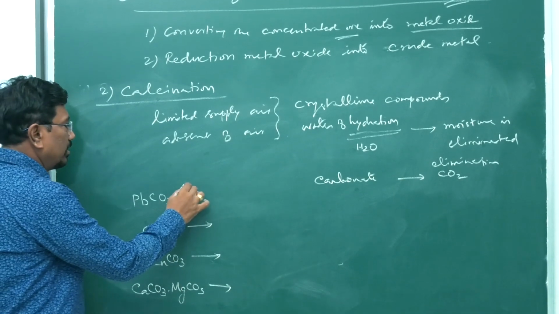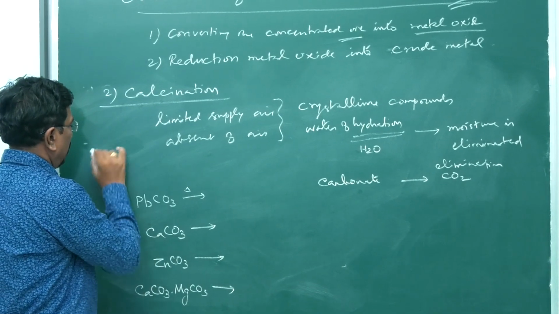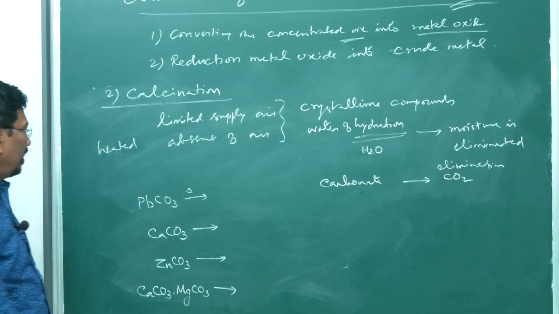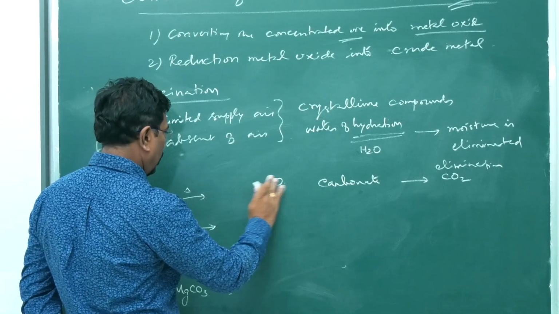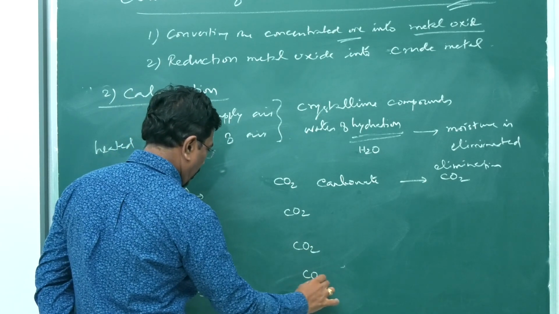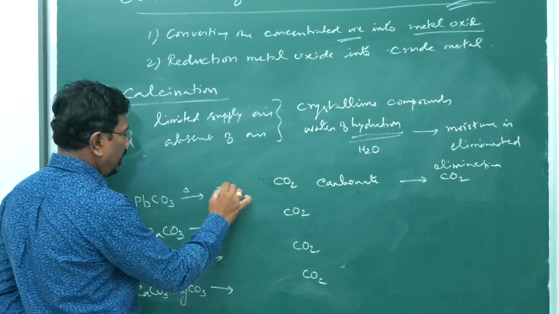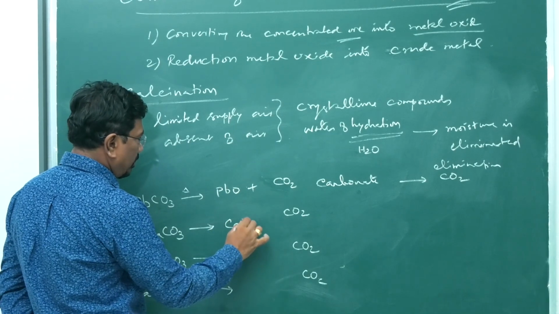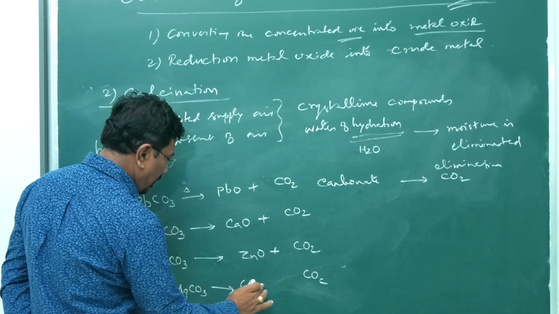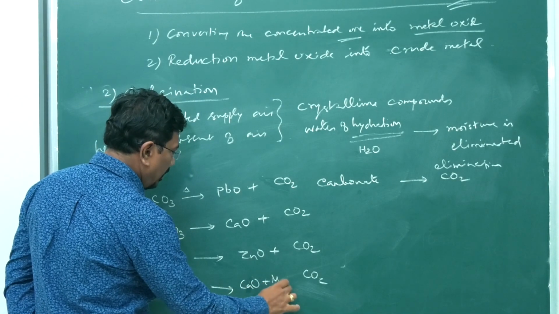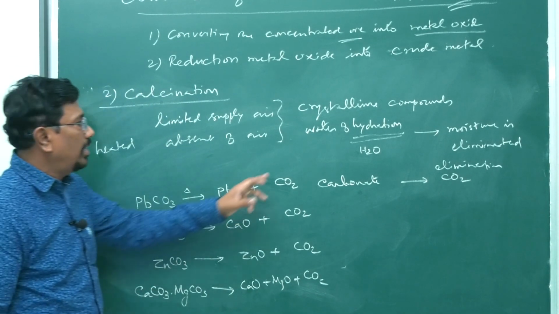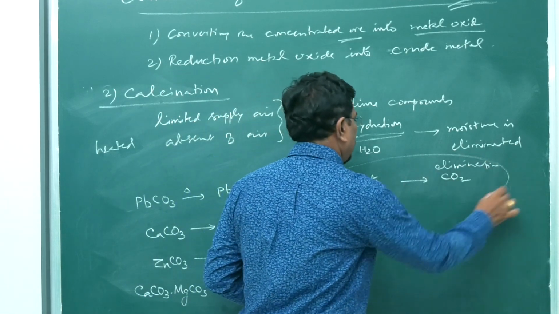When heated in a limited supply of air, of course heating is mandatory, it has to be heated strongly. What is happening? Carbon dioxide will go off in all the cases. What do we get when carbon dioxide is removed? Lead oxide, calcium oxide, zinc oxide. Here, calcium oxide and magnesium oxide, and carbon dioxide will be eliminated. So from carbonate salts, carbon dioxide is eliminated.